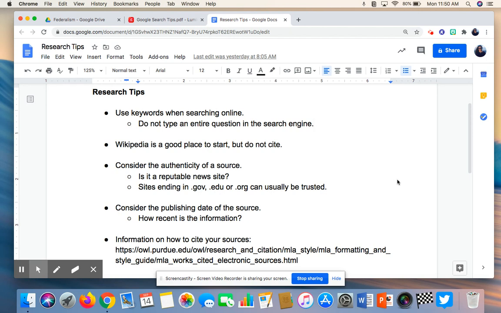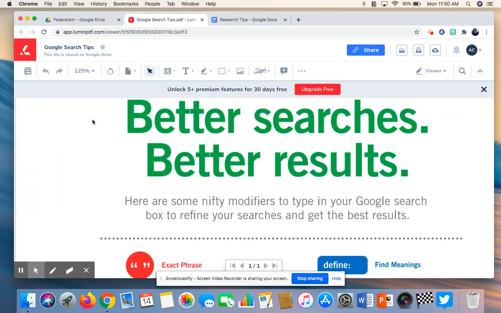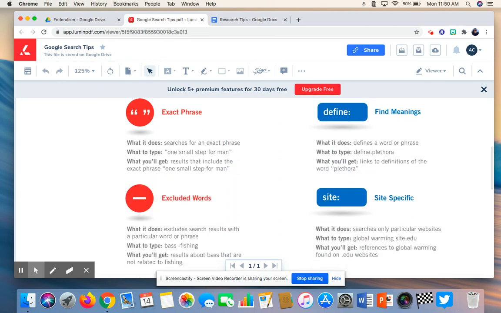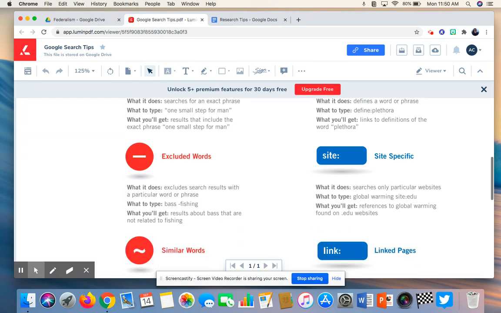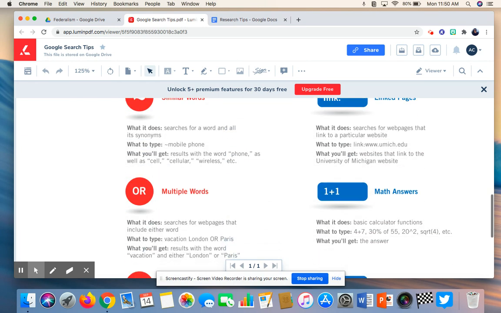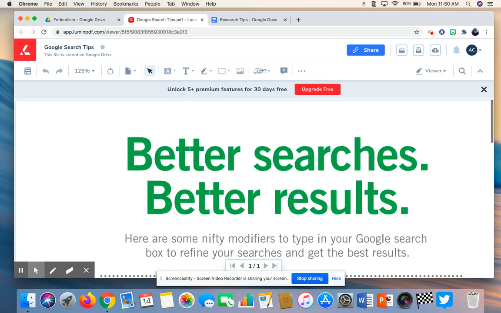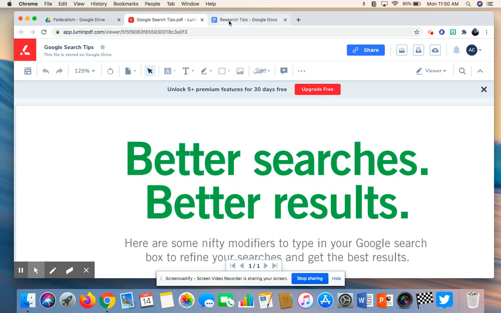So you want to use keywords. So if you choose the issue of gun control, you want to maybe try searching federalism and gun control, and that's going to return better information for you. There's also going to be a link to this Google search PDF, and it's just going to give you some different tips to use, like using an exact phrase, excluded words, similar words, multiple words. So you can read through this, but it's some good tips for using Google as a search engine.